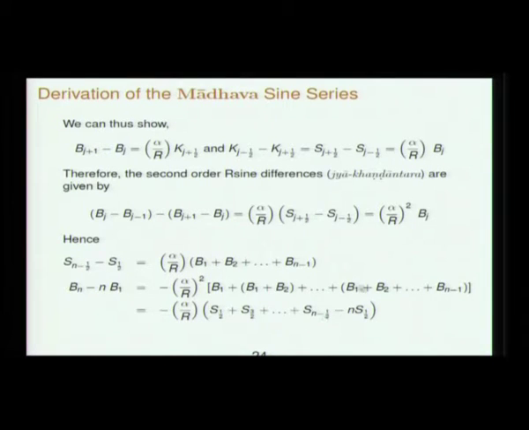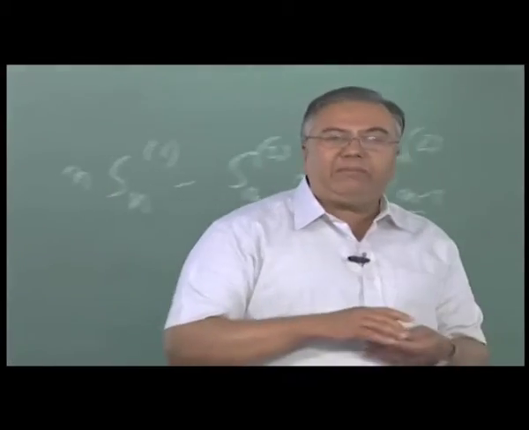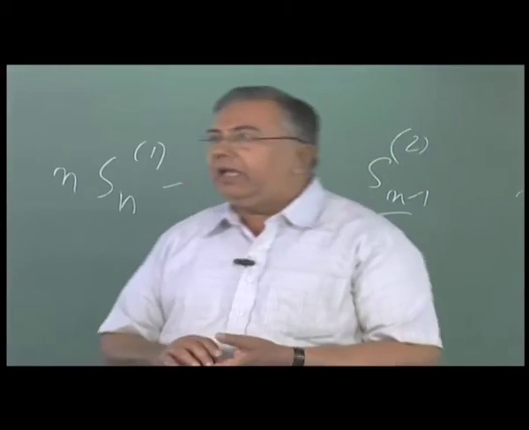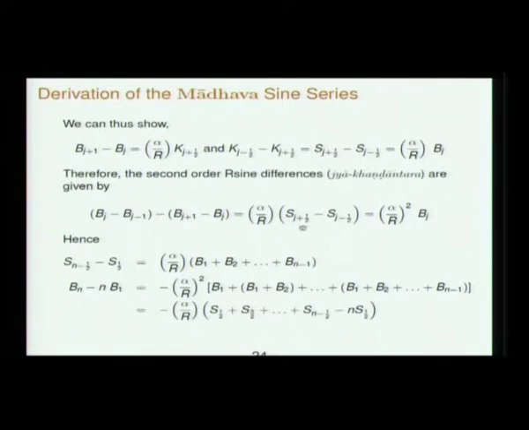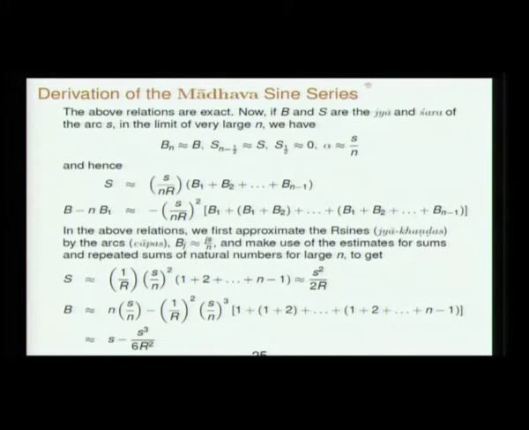So these are the exact results, and now we start taking the limit when n becomes very large, we start making various approximations, and based on that we will obtain the expression for the R sine series. So when n is very large, Bn is approximately equal to B.